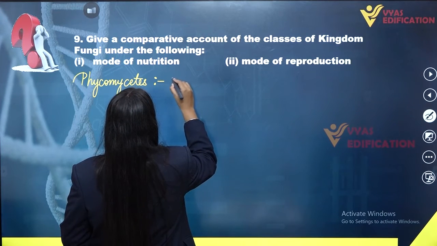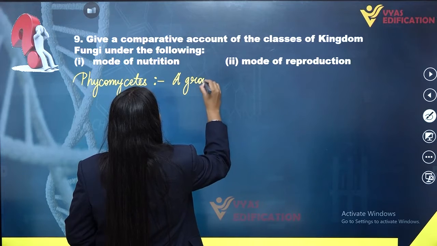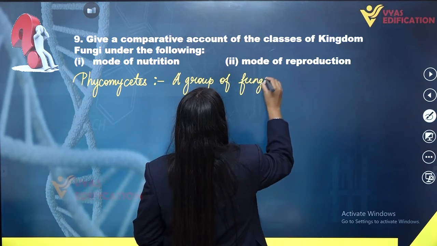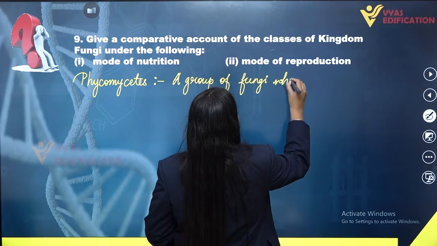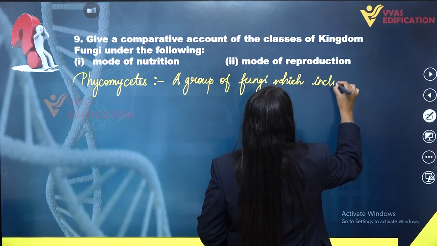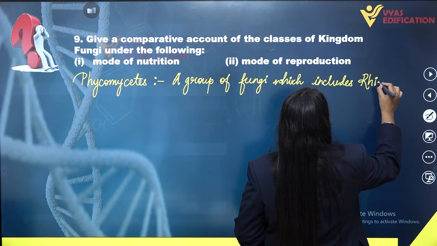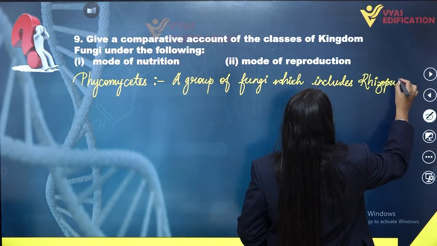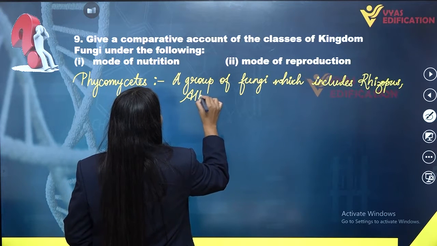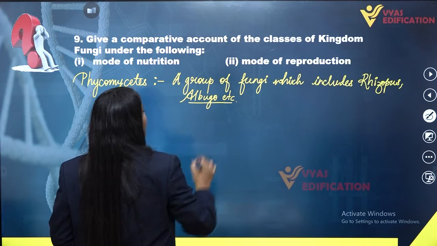So Phycomycetes, first of all, is a group of fungi which includes Rhizopus, Albugo, etc. These are the examples of Phycomycetes.